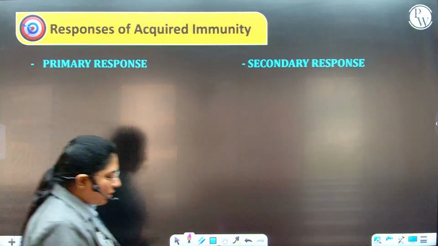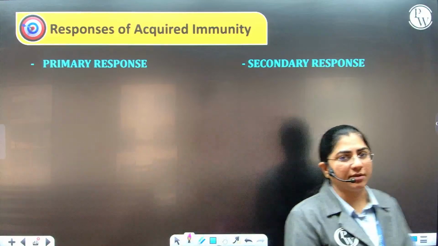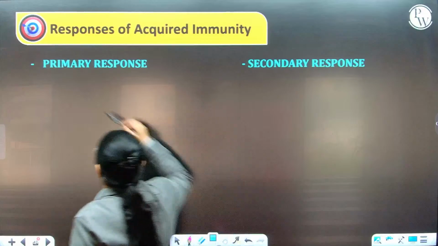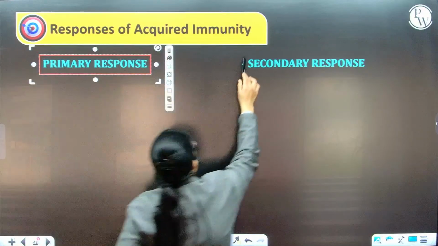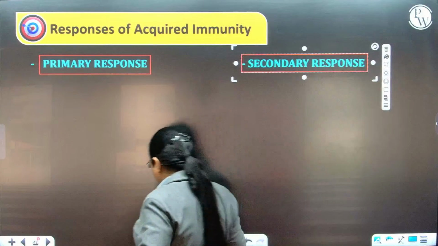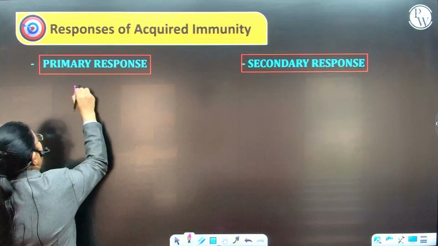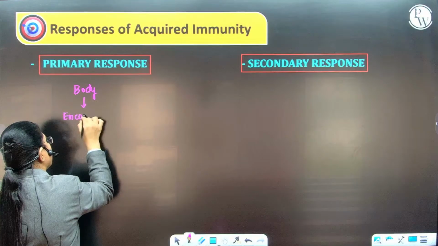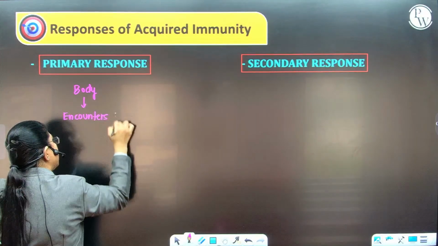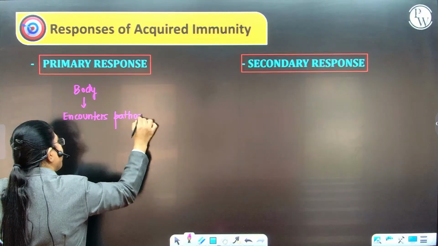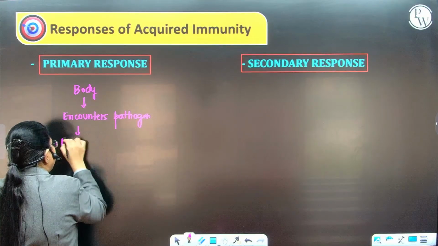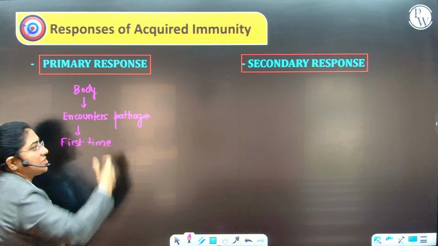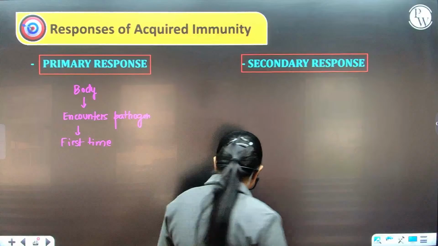Now, that was about innate immunity. When we are talking about acquired immunity, we have two types of responses called primary response and secondary response. Primary response: when the body encounters the pathogen for the very first time, the response that it produces is called the primary response.